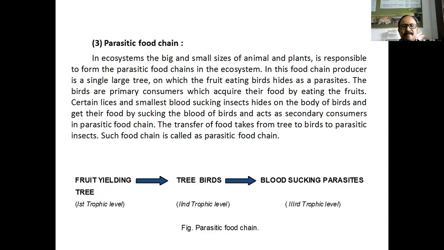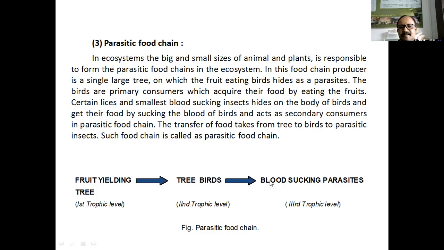Okay, there they make their nest on the tree, on the fruit yielding tree; they stay on the tree itself. Then blood sucking parasites: on the bodies of birds some parasites live, blood sucking parasites, lice. Okay, lice and smaller little insects. These hide on the body of birds and suck their blood and take the nutrition from their body.